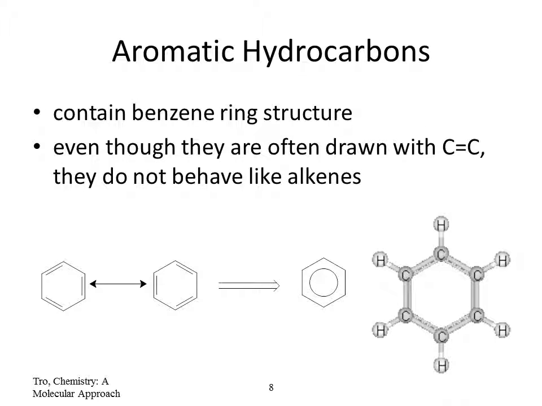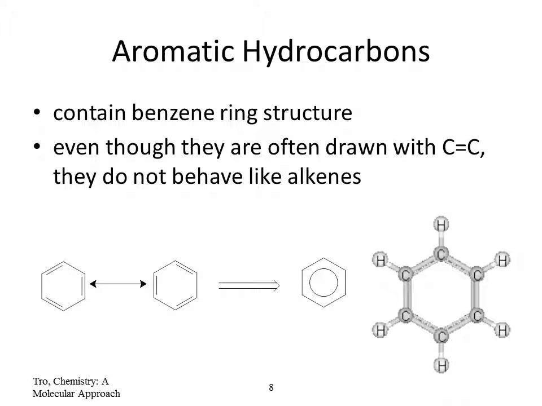Now we are coming to the aromatic hydrocarbons. Aromatic hydrocarbons means they have a benzene ring. So what does this benzene ring mean? Benzene ring means it has 6 carbons connected together and you have double bonds, one carbon to the other carbon. I mean they have three double bonds inside the ring.